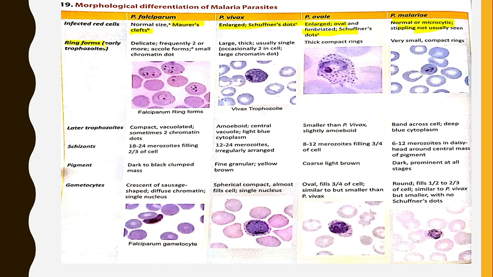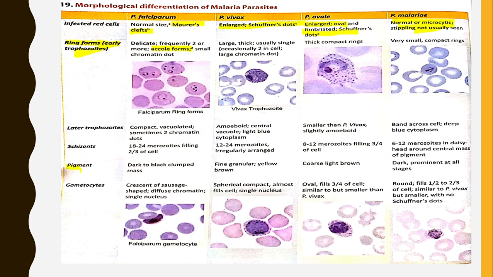Then differentiate the ring forms. Ring forms are early trophozoites. In Falciparum, delicate ring forms are seen, which form an appliqué, with ring-like chromatin dots. In Vivax, they are large, thick, usually single. In Ovale, they are thick, compact rings.